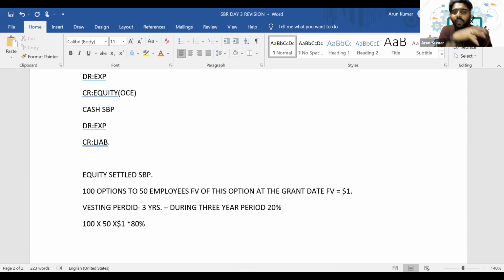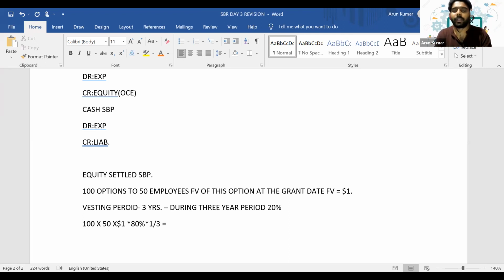But we know that the vesting period is 3 years, so it's an expense over 3 years. We don't need to show the whole amount immediately in year 1. So how will you show the expense for year 1? We should multiply it by the completed 1 year over the total vesting period of 3 years. That's the amount we'll show as an expense in the P&L for the first year.